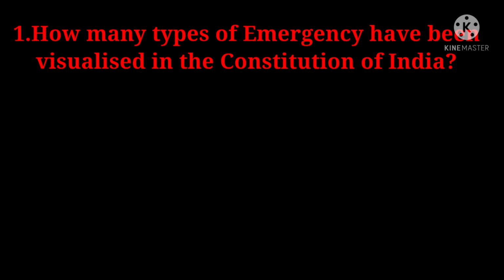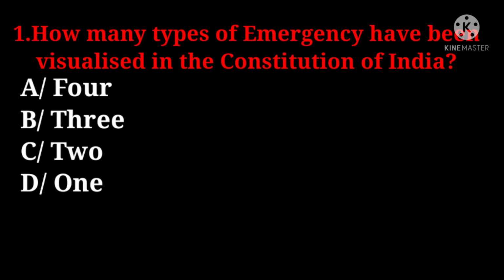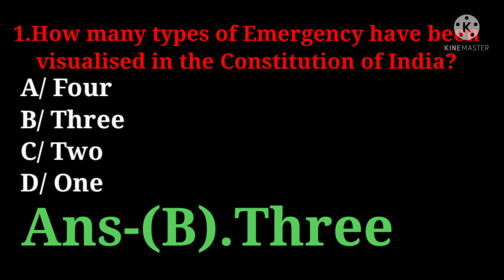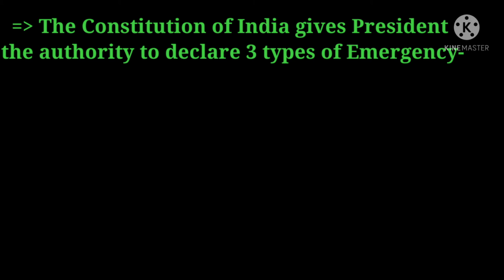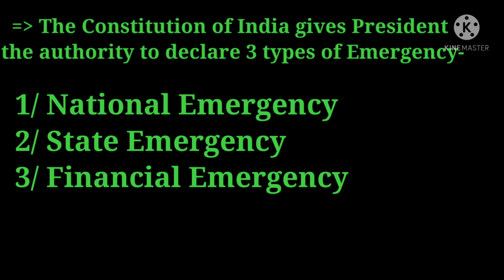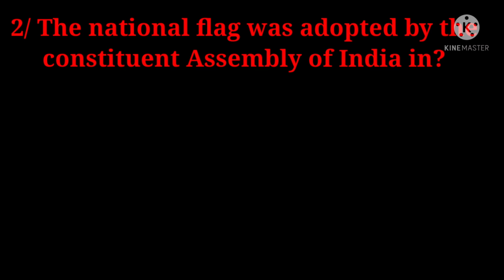First question is, how many types of emergency have been visualized in the Constitution of India? Options are 4, 3, 2, 1. And friends, 10 seconds for you to think. You can also answer. Time out. The right answer is option B, 3. The Constitution of India gives the President the authority to declare 3 types of emergency, and the emergencies are national emergency, state emergency, financial emergency.